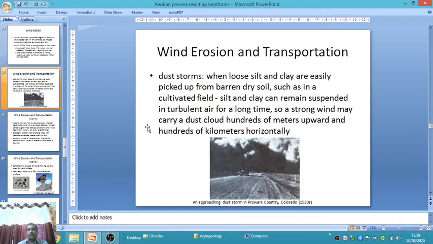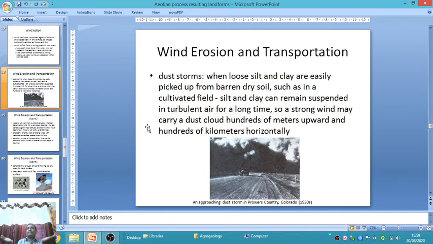That is the dust storm. You know dust storm. In Marathi we call it dhuliche vadal, dust storms. When loose silt and clay are easily picked up from barren and dry soils, such as in a cultivated field, silt and clay can remain suspended in turbulent air. The silt and clay float in the atmosphere for a long time, so strong wind may carry a dust cloud hundreds of meters upward and hundreds of kilometers in the horizontal direction.